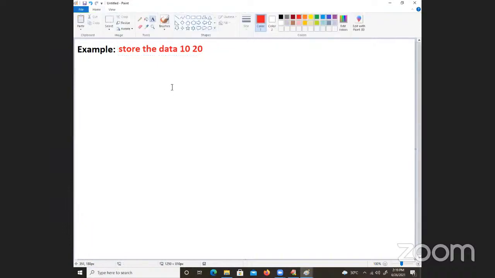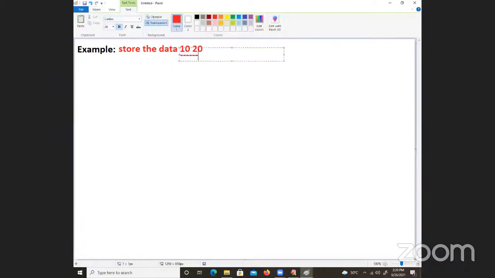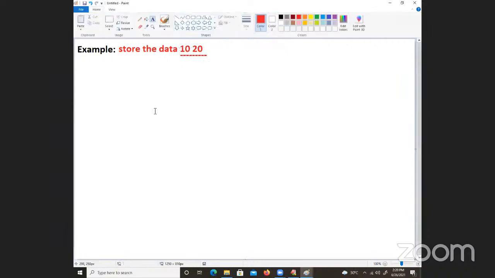How do you do that? To store this 10 20, what should I do? First we need to allocate what? First I need to allocate memory space. To allocate the memory space, what should I take? A data type we need to take. Which data type did we discuss for this type of data? Int data type we need to take.